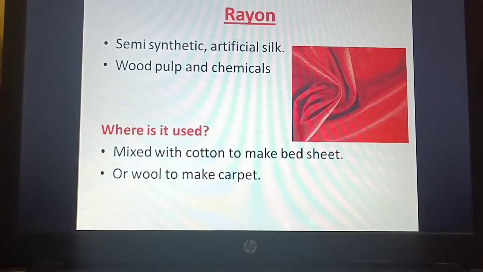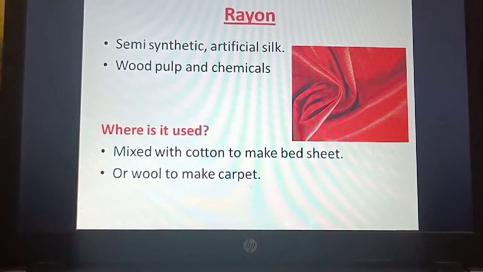Now why is rayon known as semi-synthetic? Because a little part of rayon is made of plant, that is wood pulp. You can see here, wood pulp. Now if you have eaten mango, it is a little pulpy, like a semi-solid. If you press it, it easily comes out.